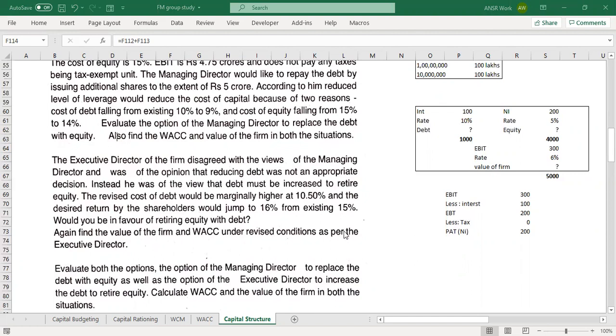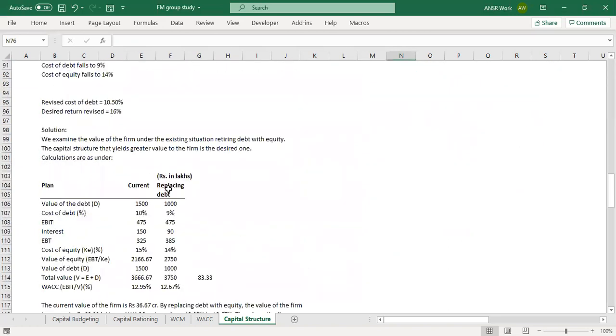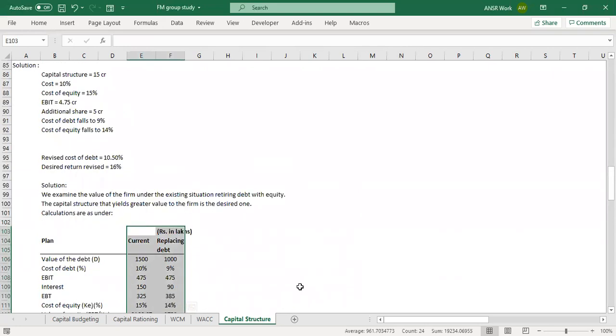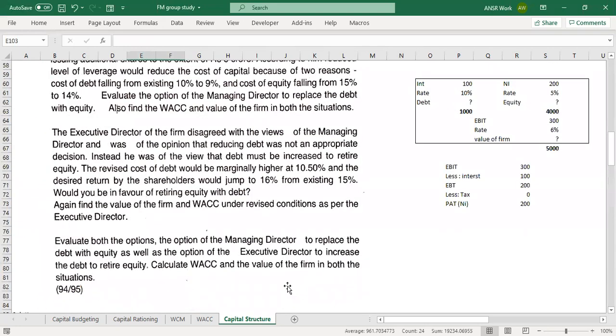One more thing, can we add an additional column next to what we had calculated, or can we calculate in different tools altogether? When we are using Excel, we used to calculate in column B and column C or D, like what we did for 1500 and 1000. Similarly, we can continue with the same set because we already have all the values. Revise the second option, and then we can calculate those values. Right next to this, you mean? Yeah, you definitely can do. That's what I was mentioning in one of the discussions.